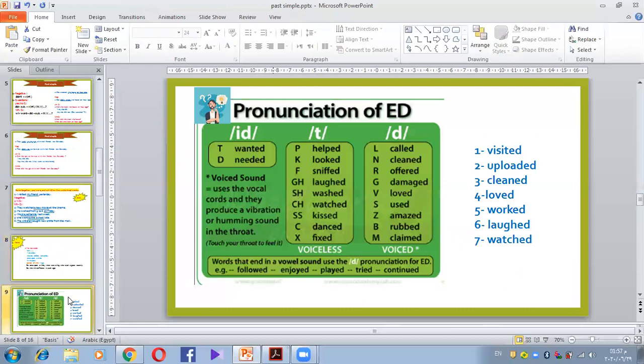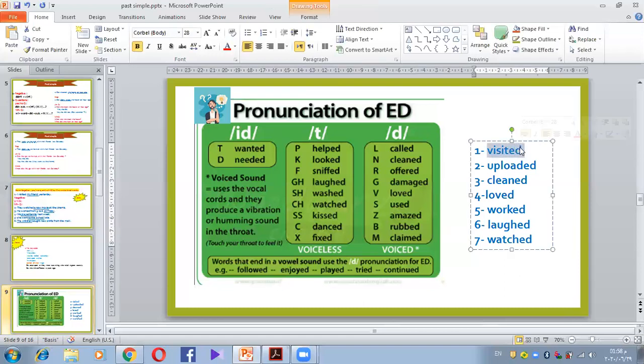Okay, let's move to something else. Pronunciation of the ed. I want you to have a look at these words and try to pronounce them. Visited, uploaded, cleaned, loved, worked, laughed, watched. Do you pronounce the ed the same?